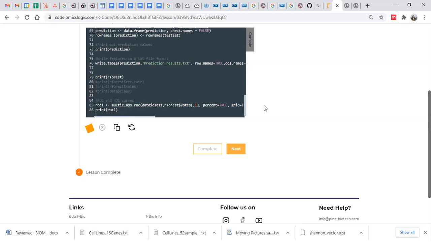So if I run this code, it will take a bit of time.